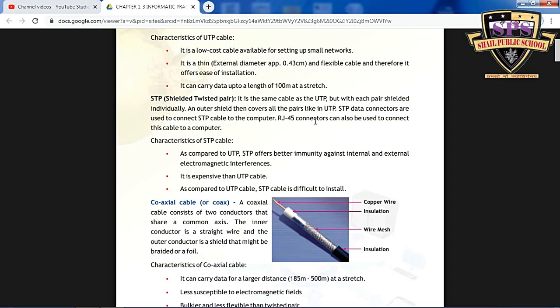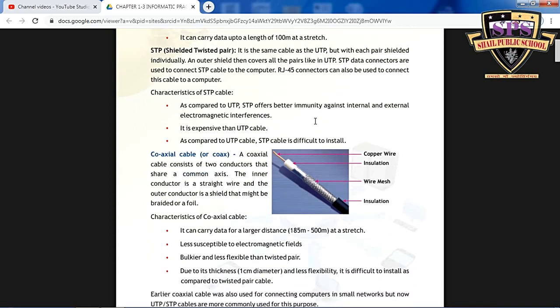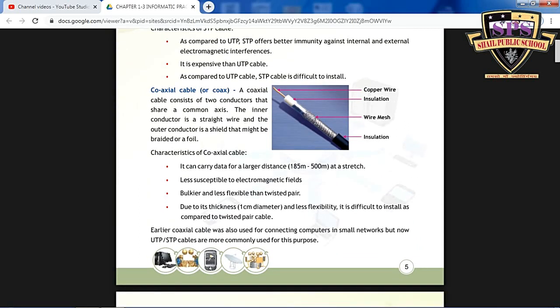Okay, so next one is a coaxial cable or coax. Coax, that means co means the copper wire. A coaxial cable consists of two conductors that share a common axis. The inner conductor is a straight wire and the outer conductor is a shield that might be braided or foil, that is wire mesh. Then after the wire mesh, that is the insulation.